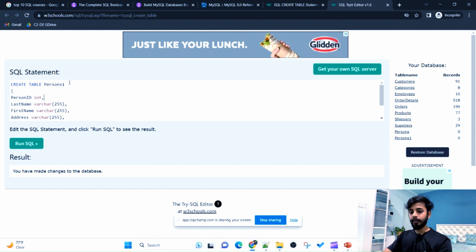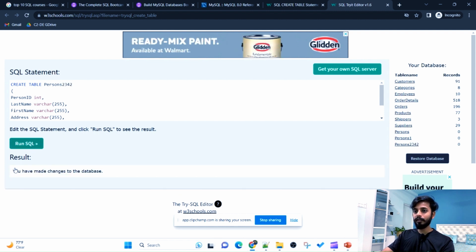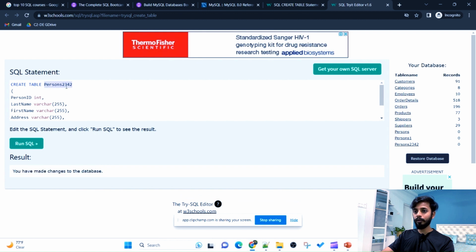Or let's say if I change this one, so it's still working, right? But the new table will get created called persons 2342. That means numbers also worked in the table name. That I got to know. So it's a very good playground to play with the SQL and the topics which you are learning in SQL. So it's very good for practice and understanding.